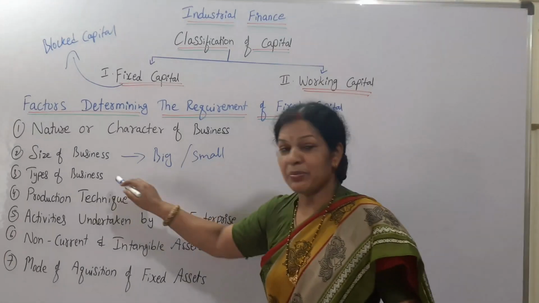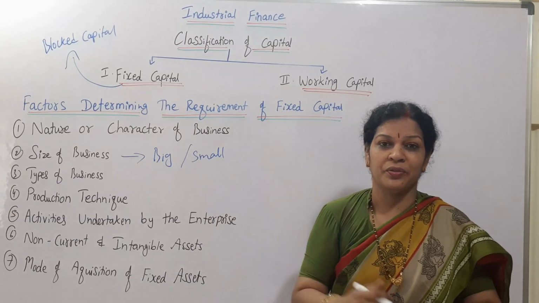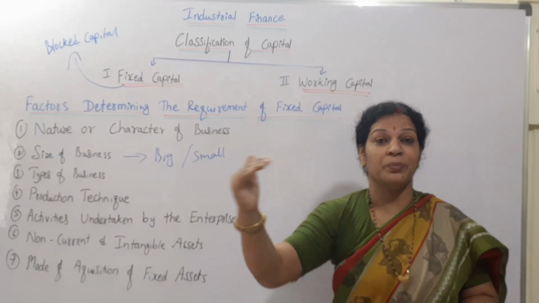In the same way, next, types of business. What types of business they want to do is very important. If only one type of business is being done, then that organization requires fixed capital only for that type of business. Another organization may be producing a lot of products, focusing on many products.